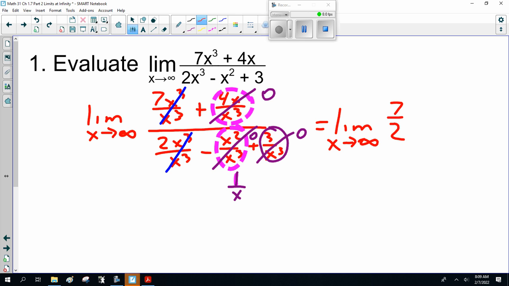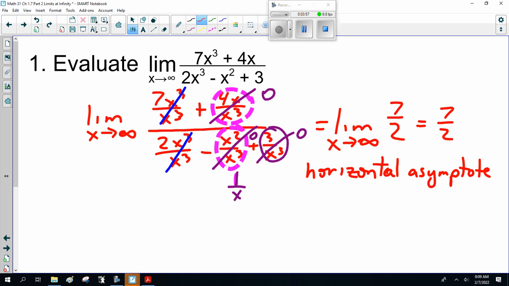Here I can do simple substitution. 7 halves. So we have a horizontal asymptote, y equals 7 halves. That's what I need you to be able to see and do. Difficult? Well, I hope not.